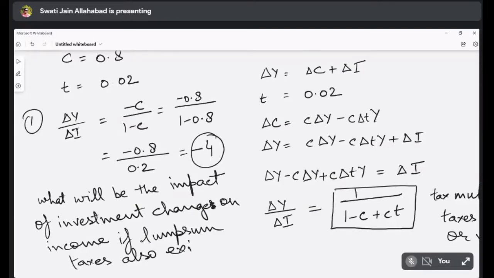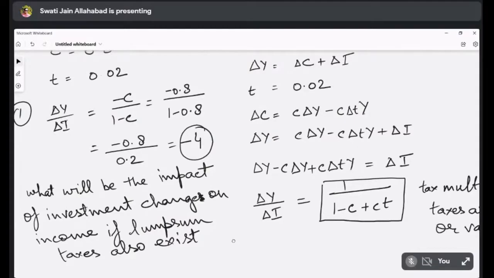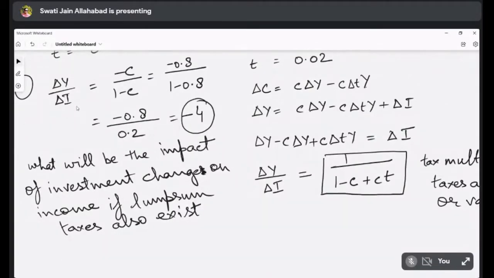That is why I'm writing delta Y by delta I. So the tax multiplier value will be minus 4. Even if the investment changes by 50, then the change will be 50 multiplied by minus 4. So that will be the reduction in income due to the taxes.